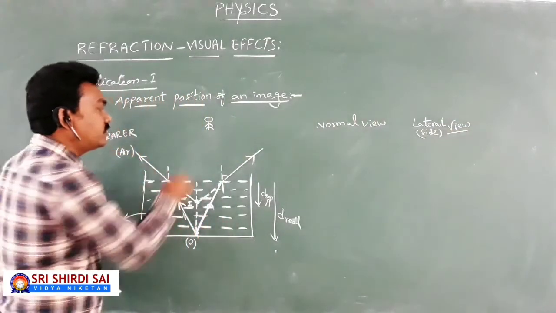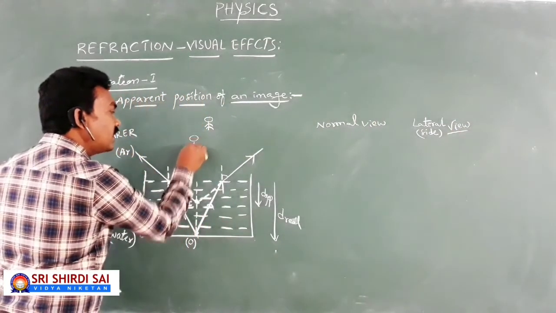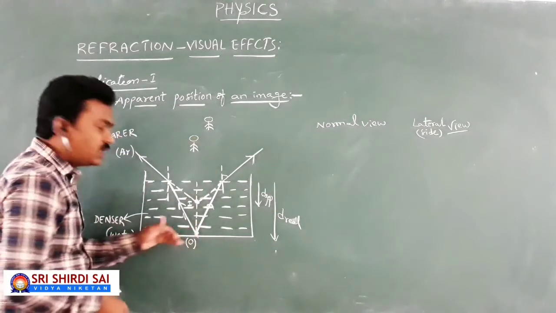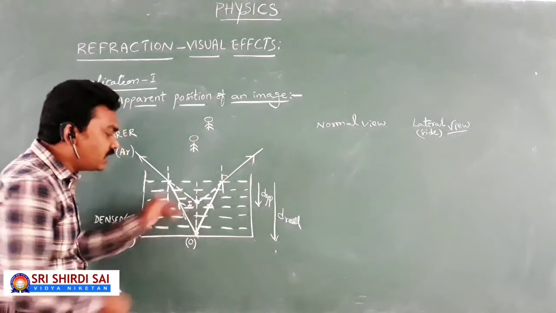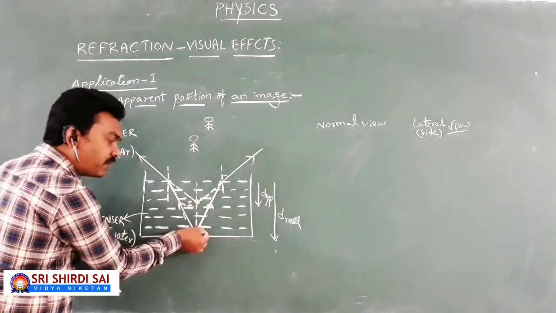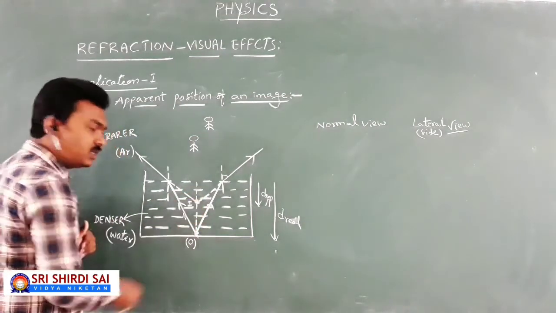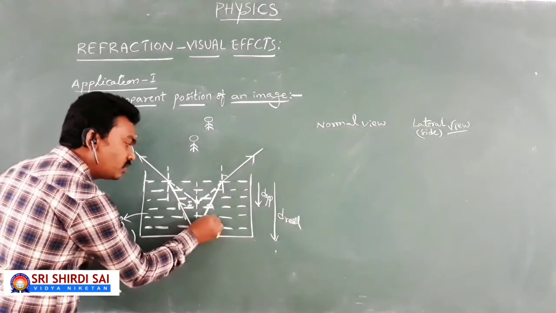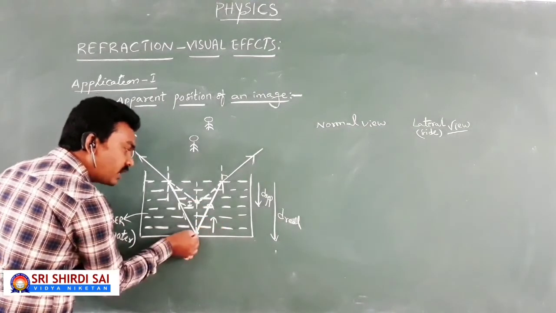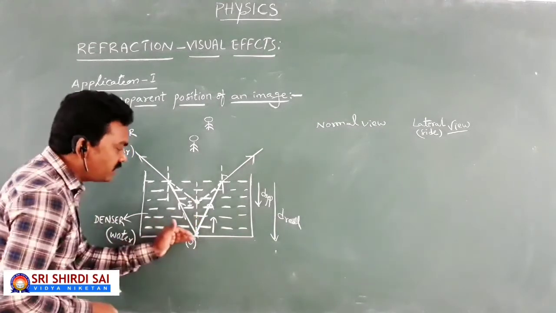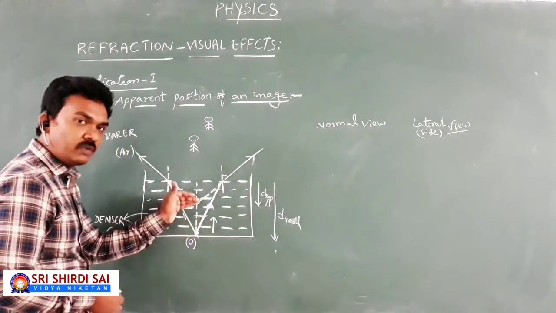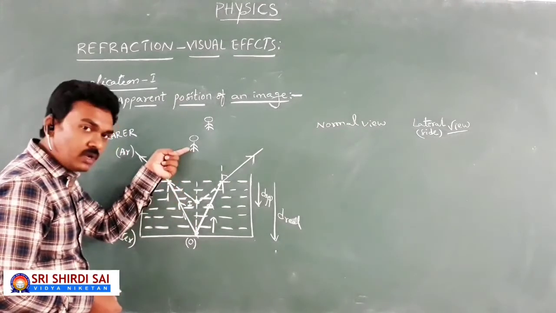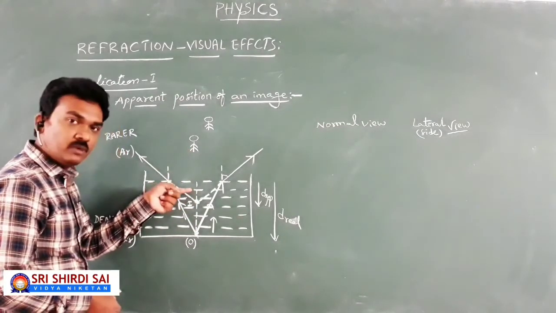When the observer is exactly above the surface of the liquid and goes for a normal view, the observer finds there is only a shift which occurs perpendicular to the interface. Have you seen? This is the object, this is the image location I have shown you. Here the shift in the position of the object is exactly perpendicular to the interface, which happens when the observer goes for a normal view.